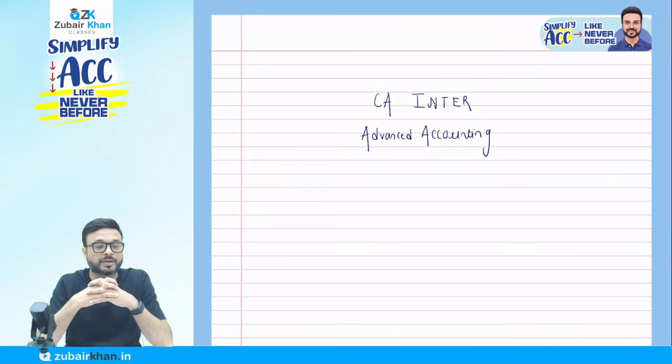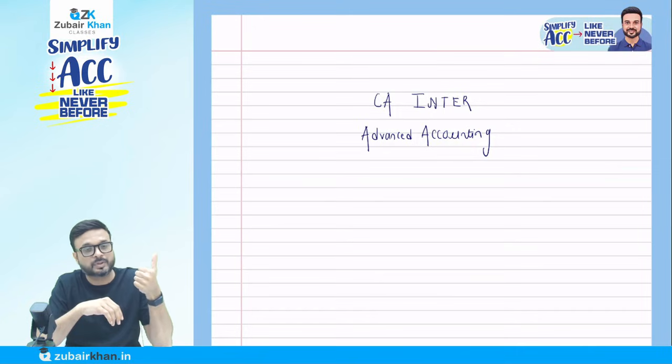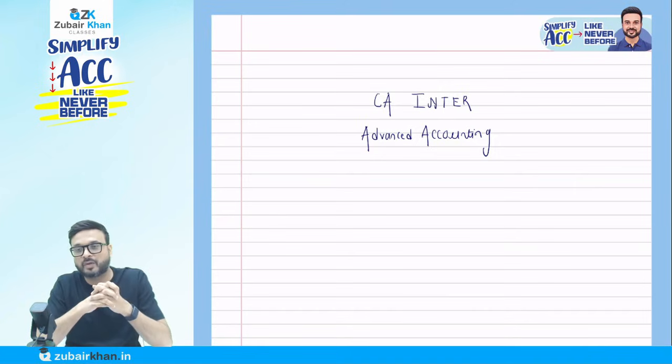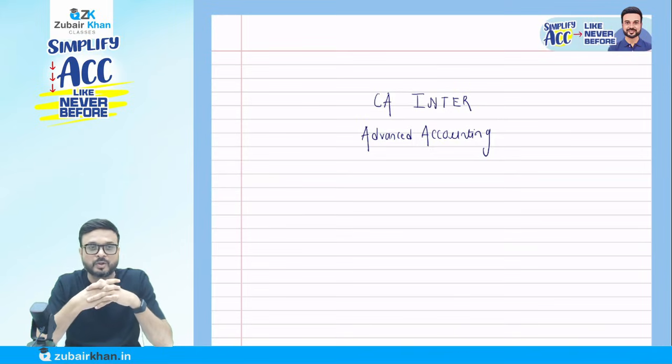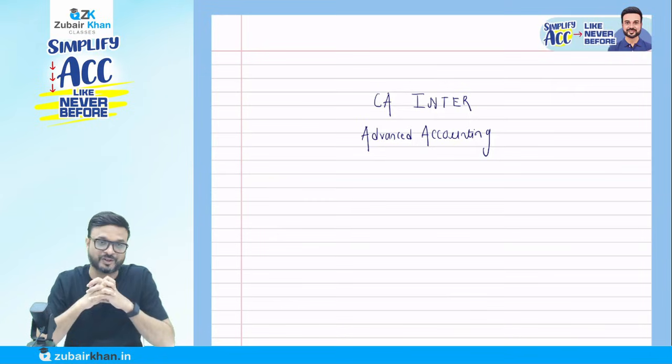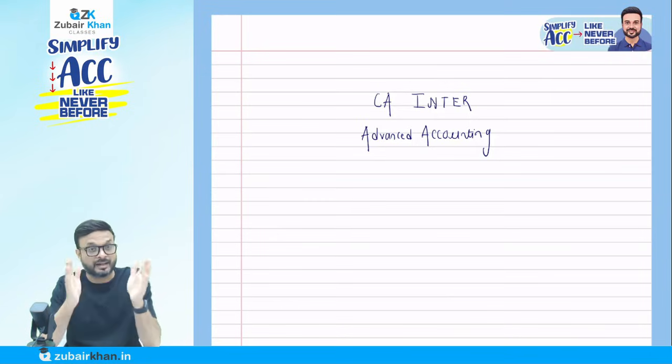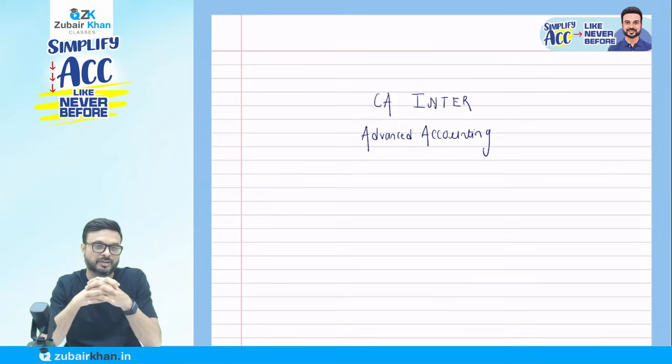But what is more important is the understanding of conceptual clarity, which is the most important. So I will tell you what will be our approach, how we are going to make each and every topic very simple, and easily you are going to score 80 plus in advanced accounting. You just have to follow my instructions, okay? As today is the first day, whatever I am writing in class, you have to write with me, okay? But problems you're going to solve with me, obviously.